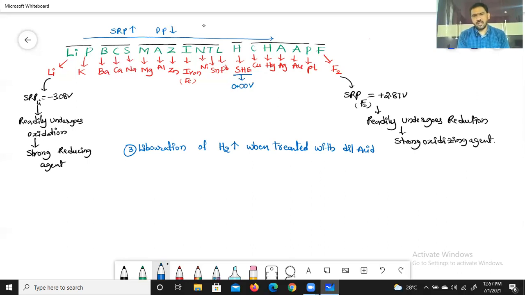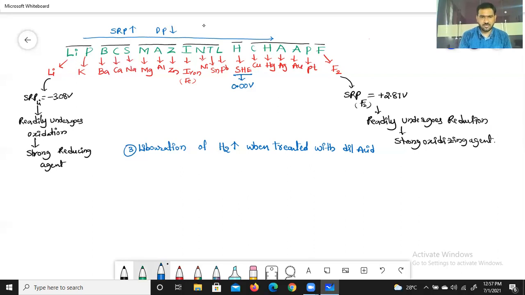Simply remember about this application: the element which has negative SRP only liberates hydrogen gas when treated with dilute acid. That's it. Simple one, isn't it? Once again, the element which has negative SRP only liberates hydrogen gas when treated with dilute acid.